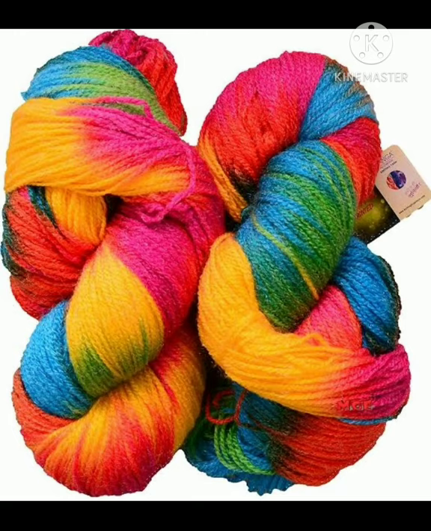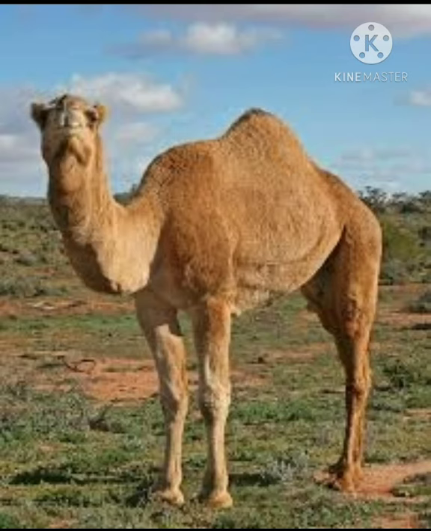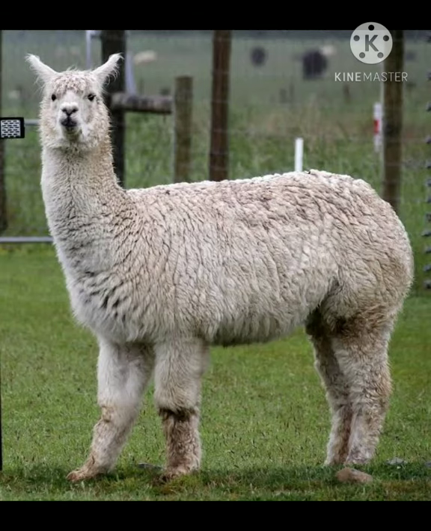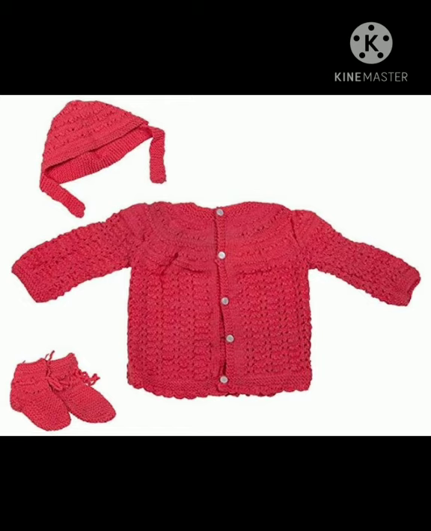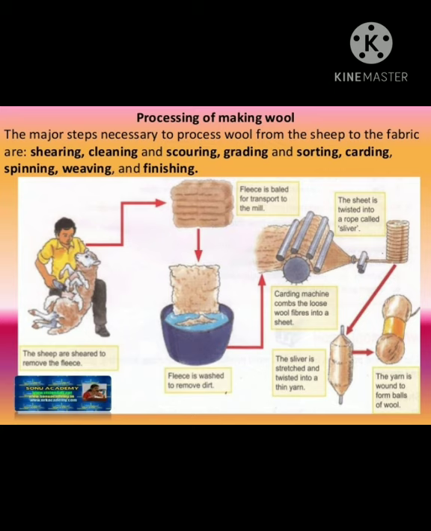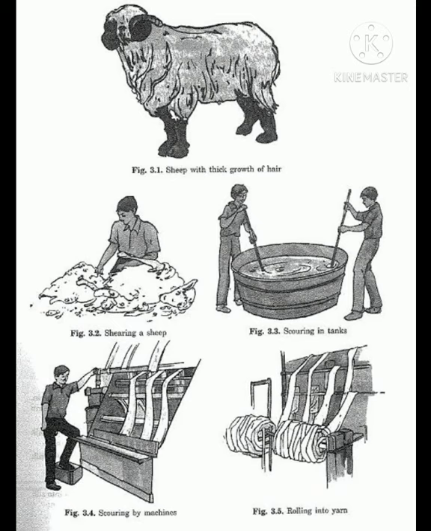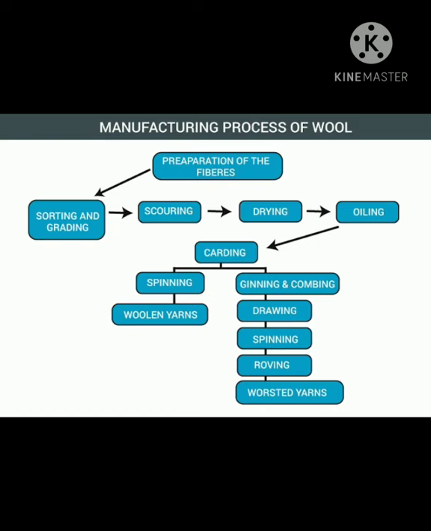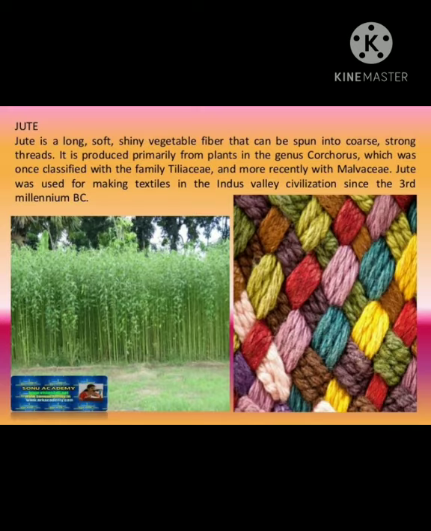Wool. Wool is the textile fiber obtained from the hair of sheep and other animals, including goat, camel, yak and alpaca, processed so that it can be used to make clothing, rugs and blankets. Once the fleece hair is cut off, it is washed and spun into yarn. Process of making wool. The steps are shearing, cleaning, sourcing, grading, sorting, carding, spinning, weaving and finishing.